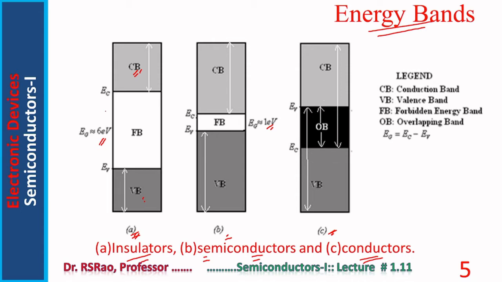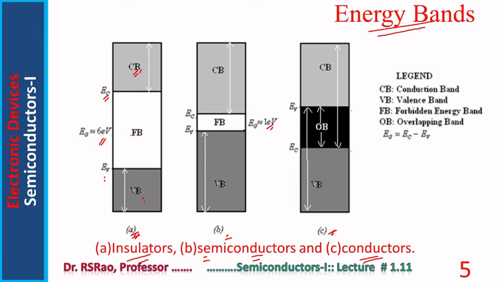In the band diagrams, EC represents the minimum energy level of a conduction band electron. EV represents the maximum energy level of a valency band electron. EC minus EV gives the band gap energy.